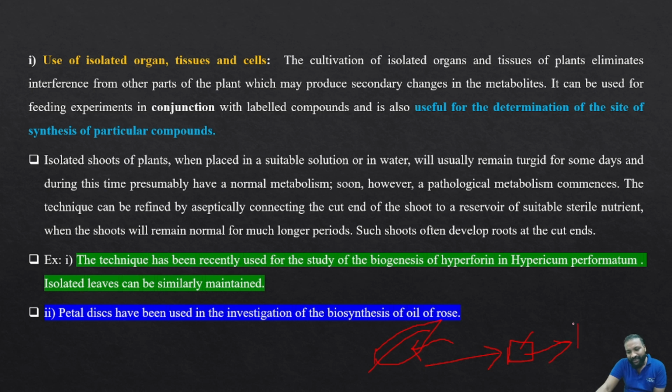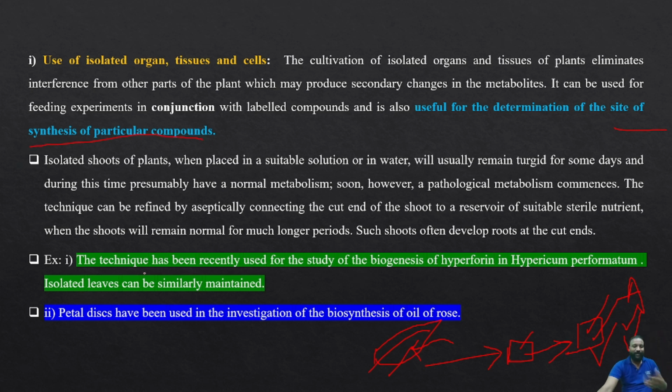After several days, if it gives a positive result for the test, suppose I performed an alkaloid test, this is an alkaloid plant, but I don't know whether the leaf has alkaloids or not. After isolating and putting it into favorable conditions for several days, if I test for alkaloid confirmation and the leaf gives positive results, which indicates the site of synthesis.